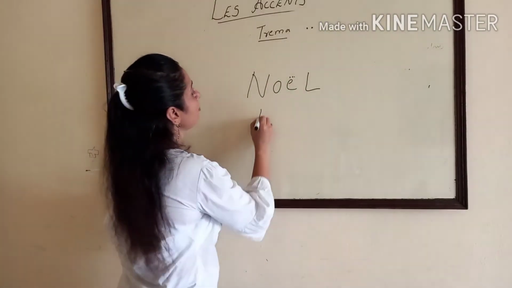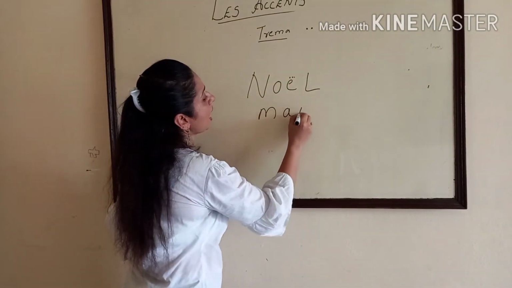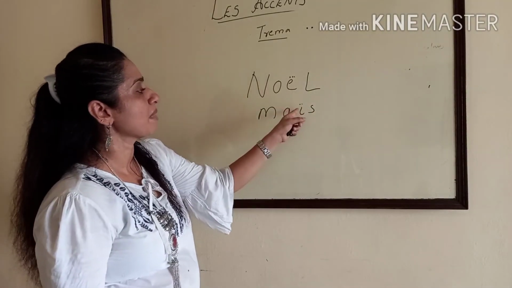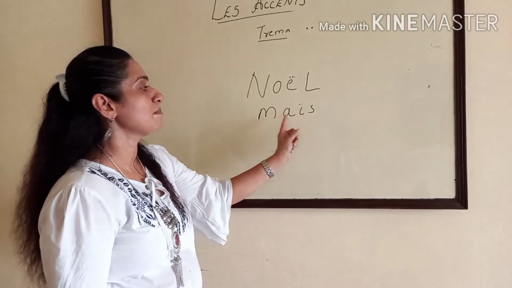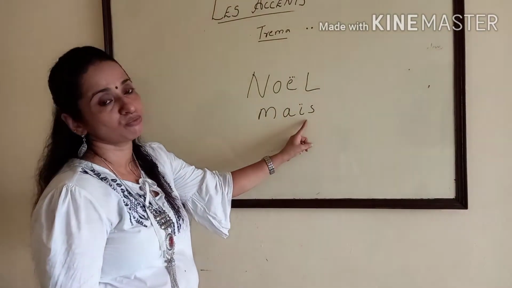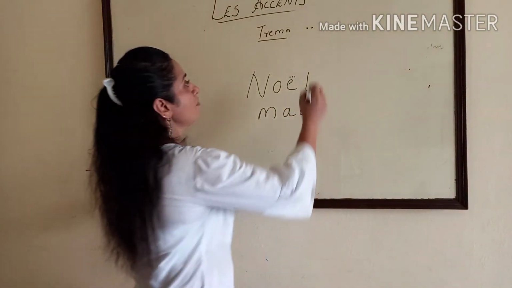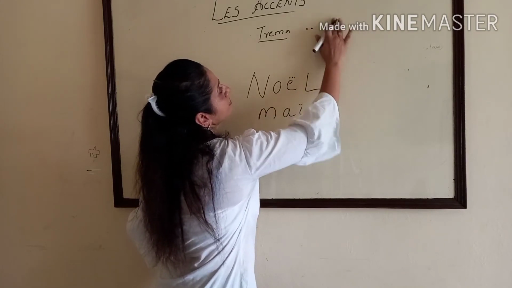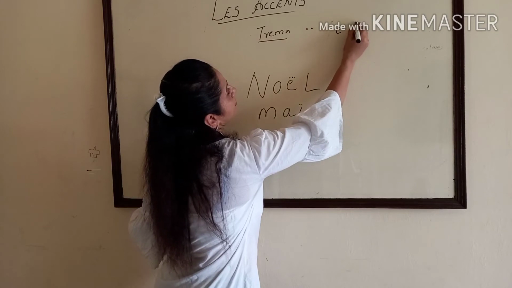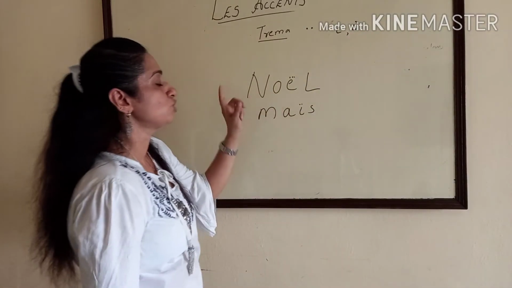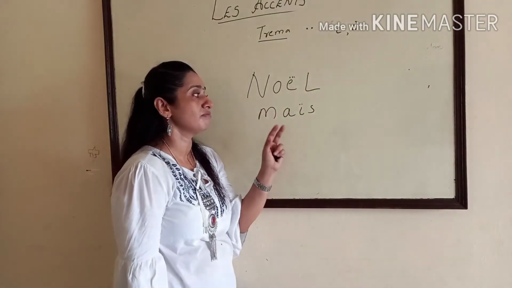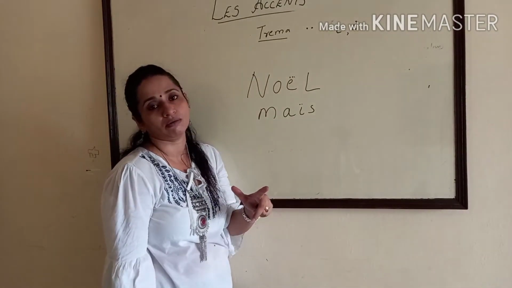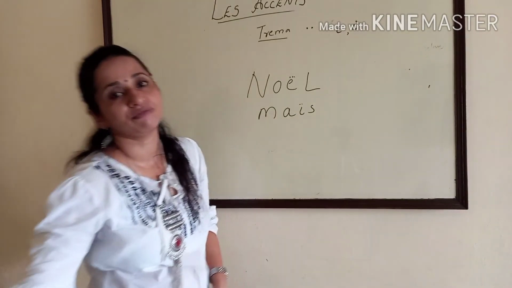Noël. Again, maïs, M-A-I-S. Here also two dots are here. That means tréma is here. You should pronounce both vowels. Mostly tréma will be put over E and I. That means when two vowels come together and when we need to pronounce these vowels individually, we put tréma. So these are the accents in French.